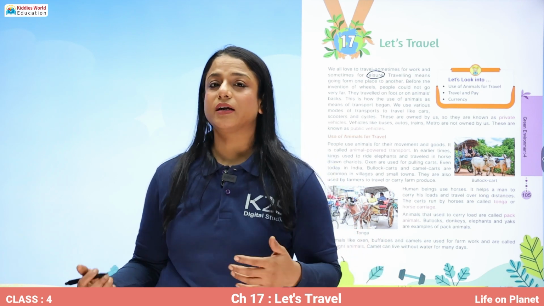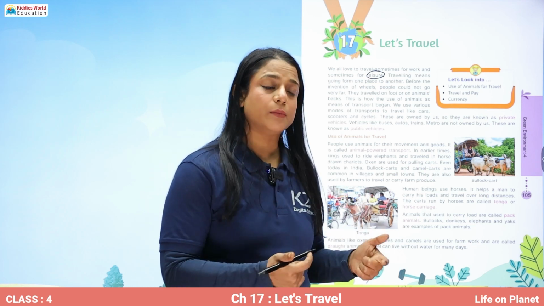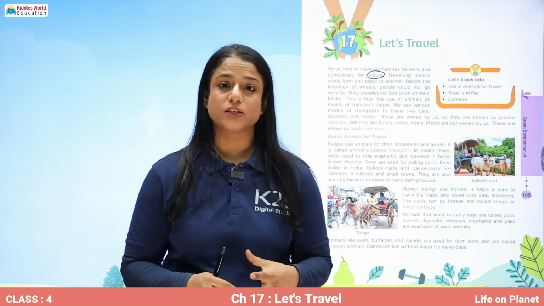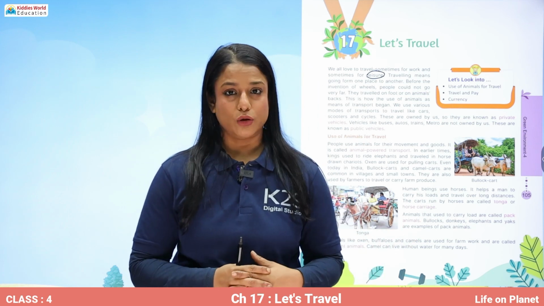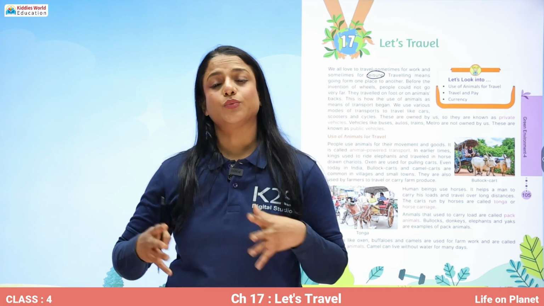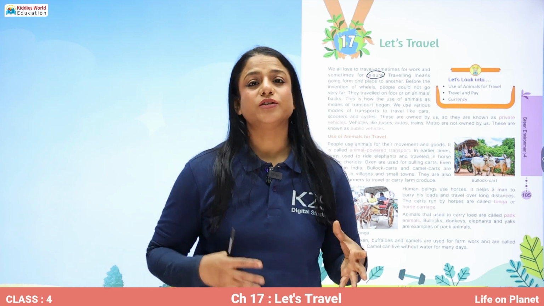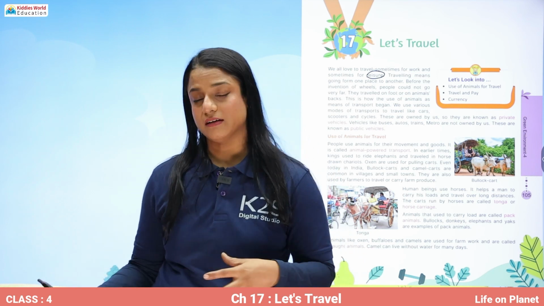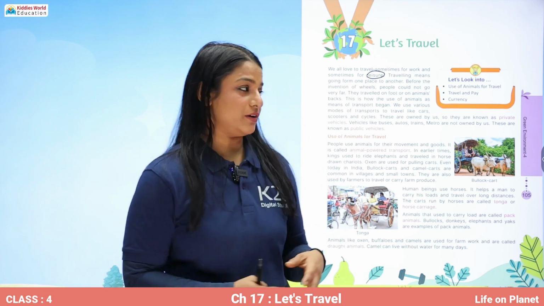Earlier, the vehicles were being drawn by animals. Even today, some of the vehicles are being drawn by humans also and by animals also. And that is when the invention of transport, of different types of vehicles, started, right?